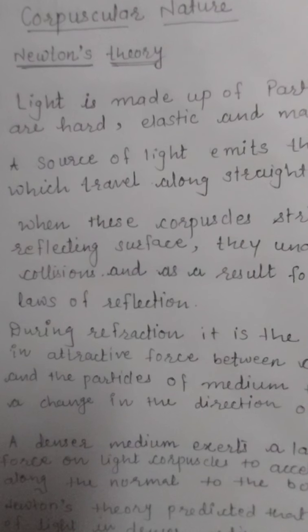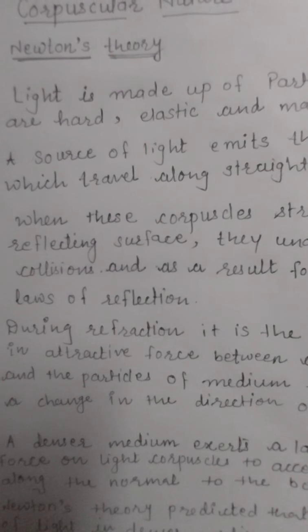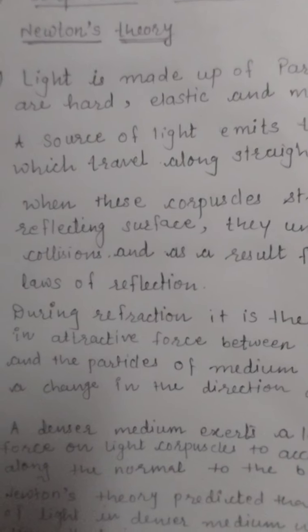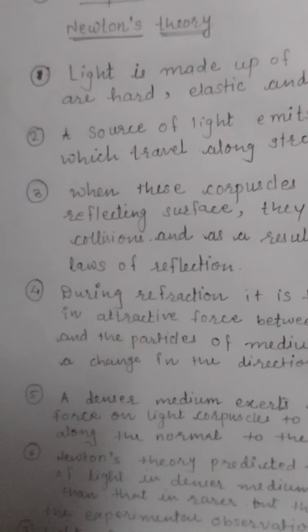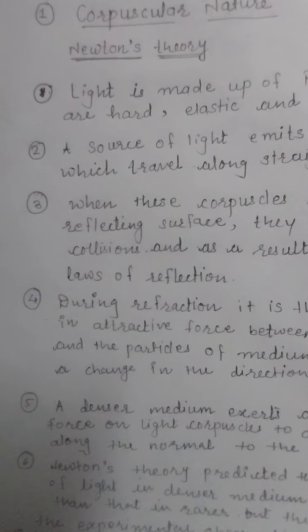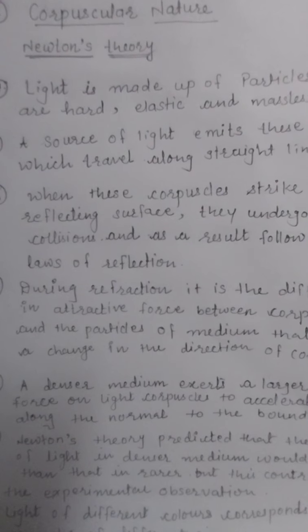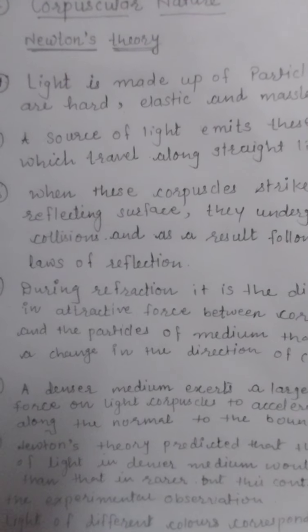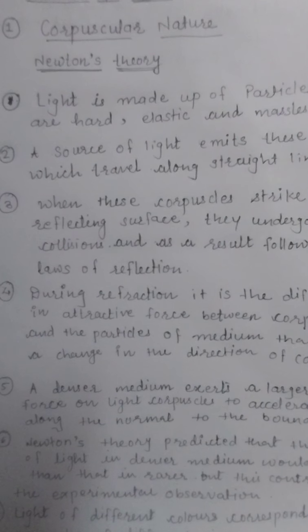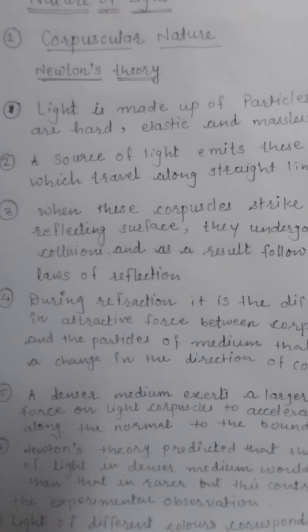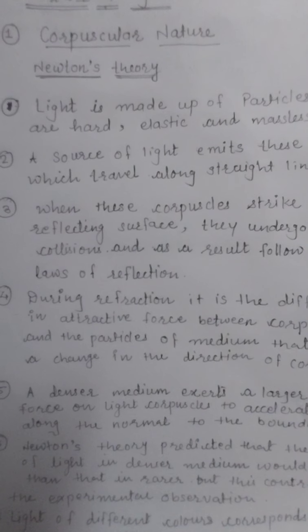But this theory couldn't explain all light phenomena, so it failed. So for that, we'll again recall all these points. The first point is that light is made up of tiny particles called corpuscles, which are hard, elastic and massless.